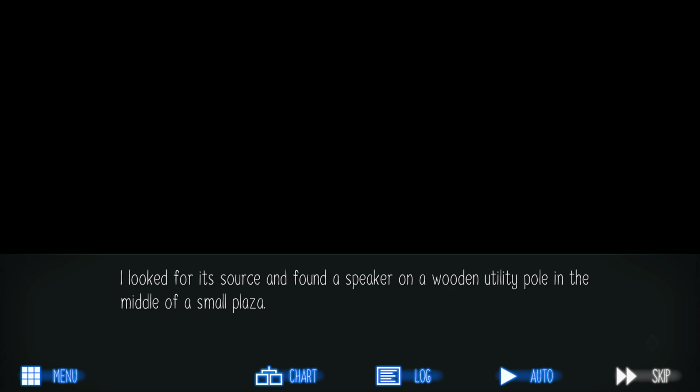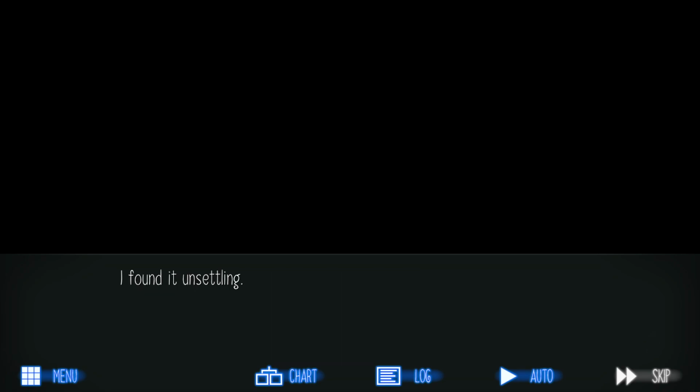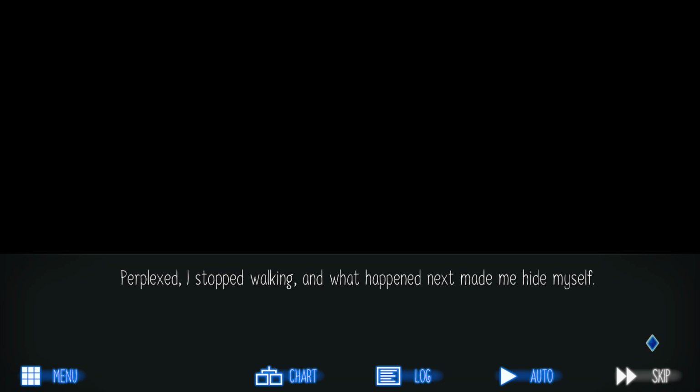Suddenly, I heard a sound. I looked for its source and found a speaker on a wooden utility pole in the middle of a small plaza. A morning broadcast? I'd never heard this tune before. It was cheerful at first, but had some parts that seemed really dark. I found it unsettling. Perplexed, I stopped walking, and what happened next made me hide myself.